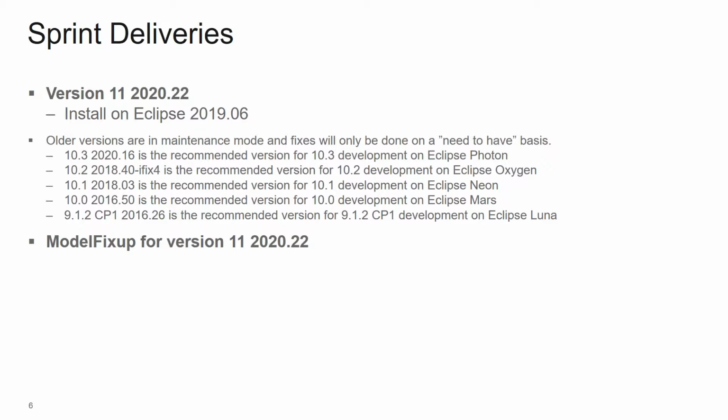And as I mentioned, there was a need to do some model fix-ups, which means that there will also be a new version of the model fix-up plugin that will match this sprint delivery.